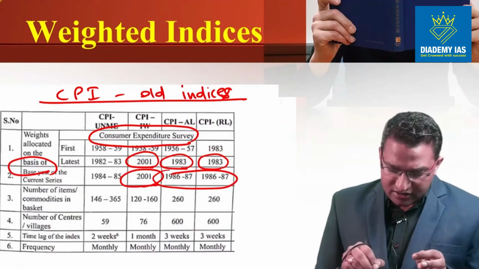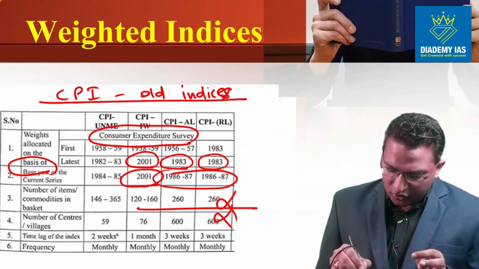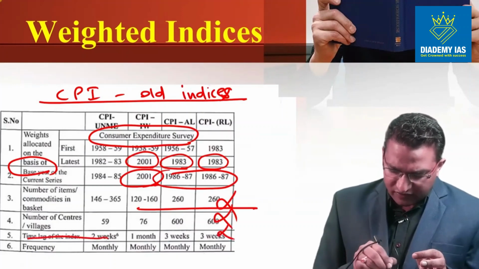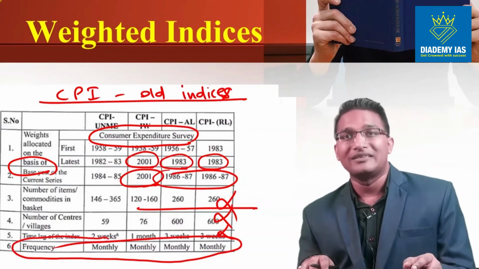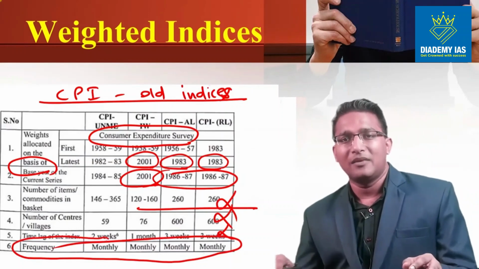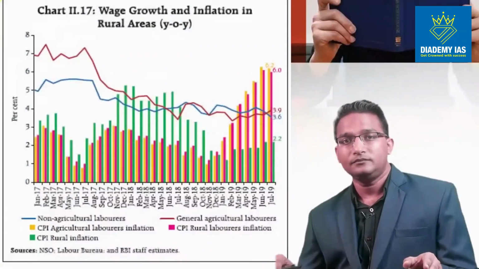How many commodities? You don't need to remember. Number of centers, you don't need to remember. Time lag, you don't need to remember. You just need to remember the frequency is monthly. This is very, very important. All of them are coming on a monthly basis. This is what you need to remember.